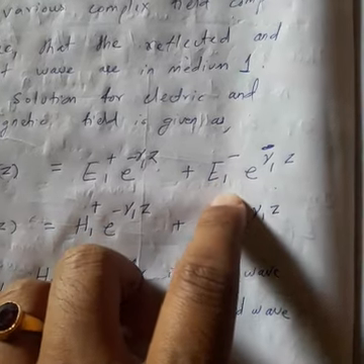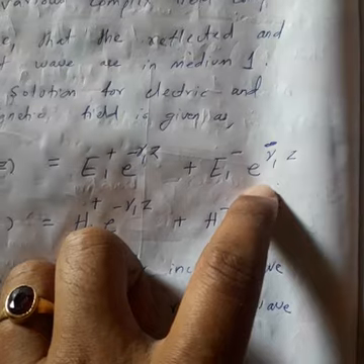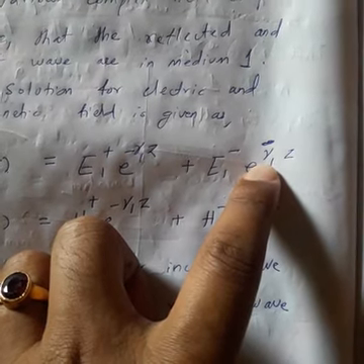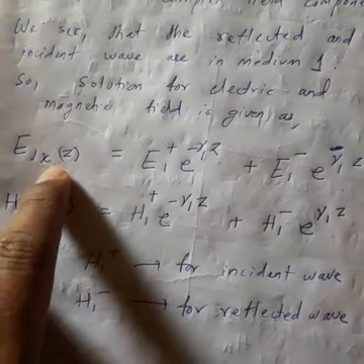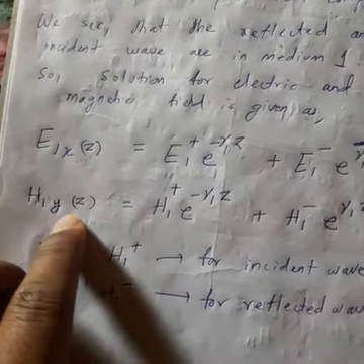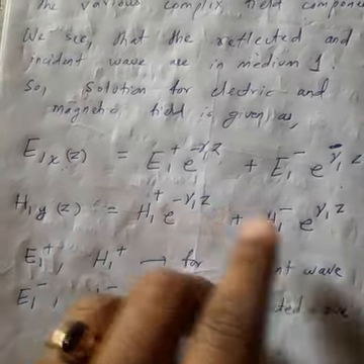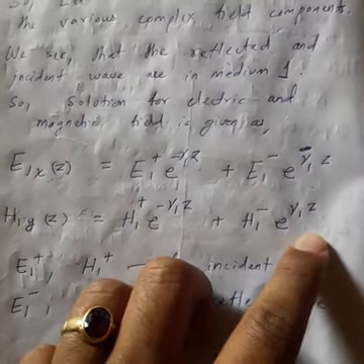Reflected wave. So for the reflected wave I am taking the electric field component E1 minus e to the power gamma 1 z, where gamma 1 means the propagation constant of medium 1. Similarly H1y, because y is perpendicular to x, magnetic field is perpendicular to electric field. So H1y of z is equal to H1 plus e to the power minus gamma 1 z plus H1 minus e to the power gamma 1 z.